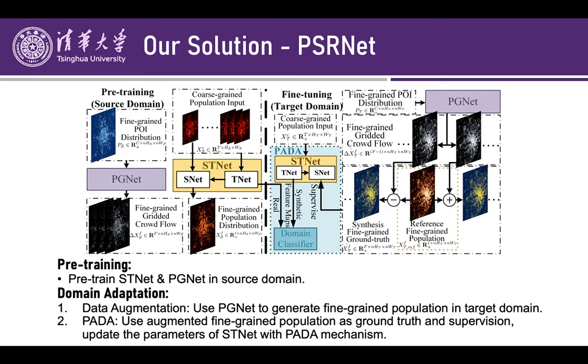When it goes to the second stage, the domain adaptation stage, we first use the pre-trained PGNet to generate fine-grained population distribution in target domain to play the role of fake ground truths to support the PETA mechanism. And in the PETA mechanism, we use these ground truths for supervision and update the parameters of STNet and let the pre-trained STNet adapt to the target domain.